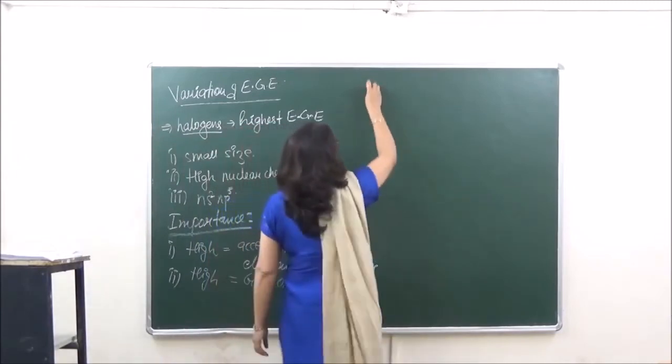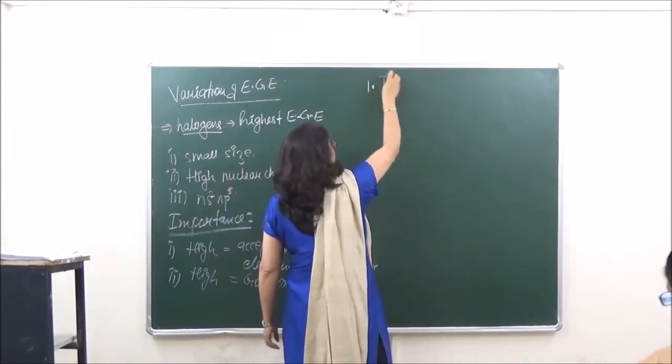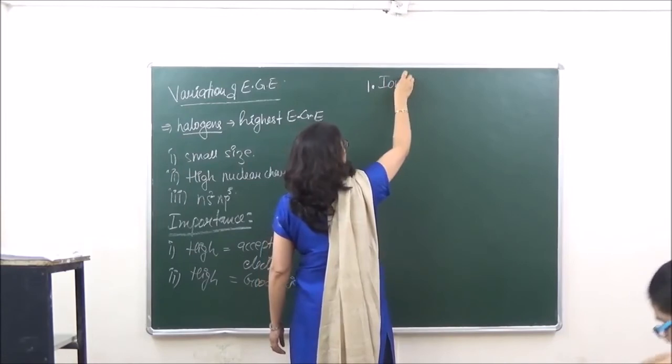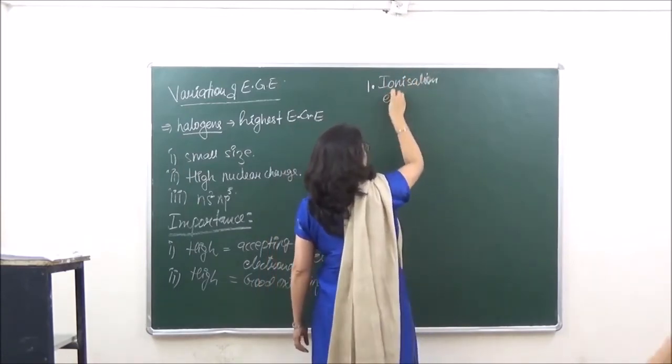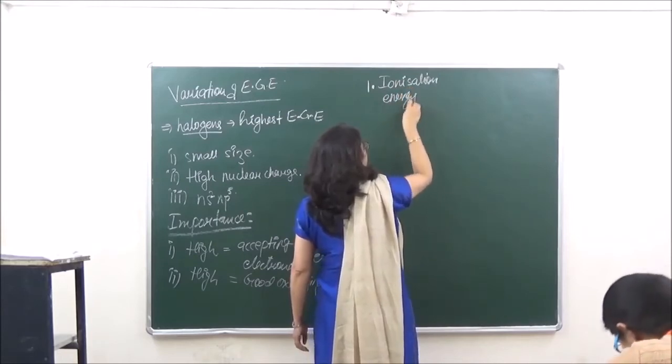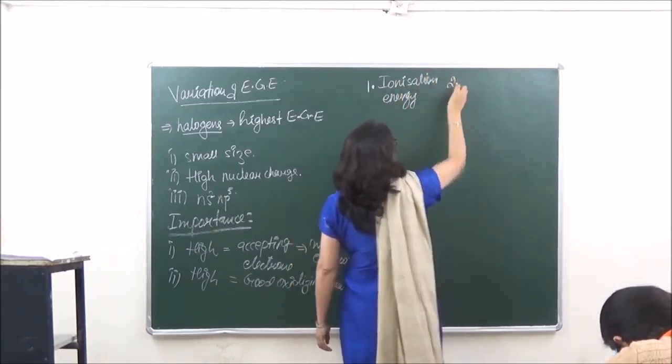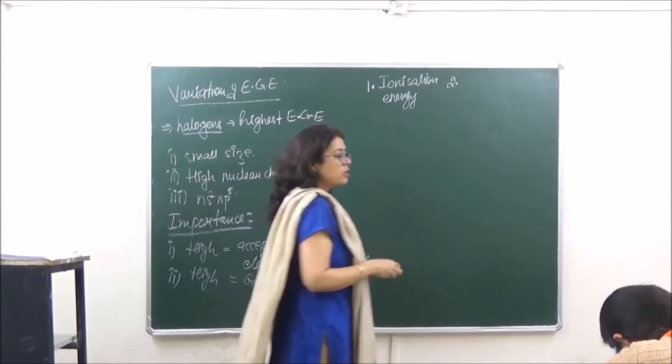The first one, which we studied in our previous lecture, was ionization energy. And the second one we studied is electron gain enthalpy.